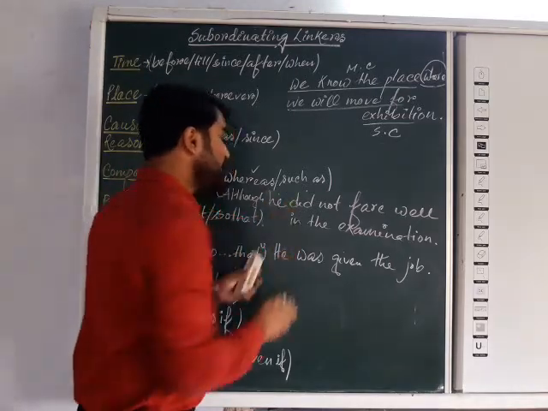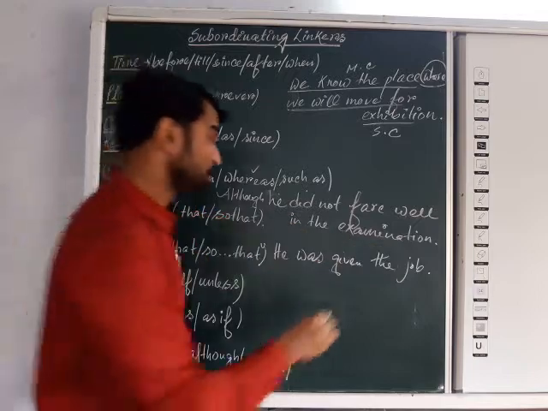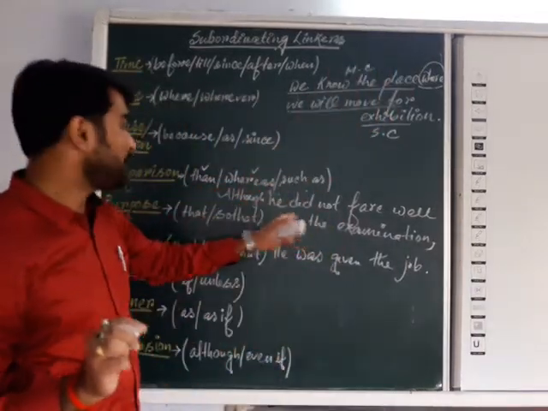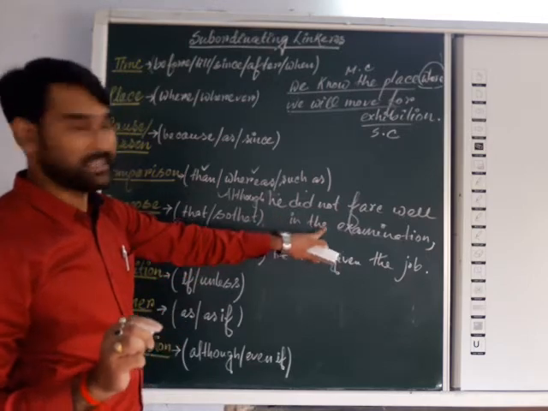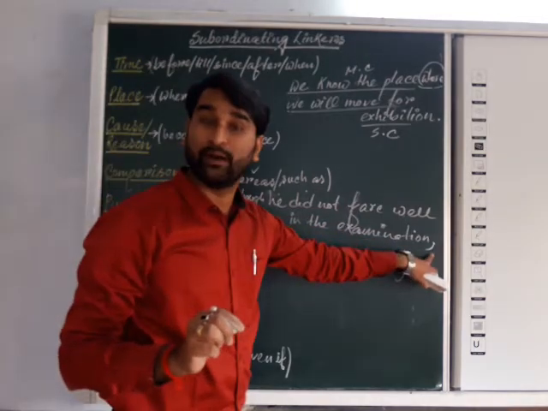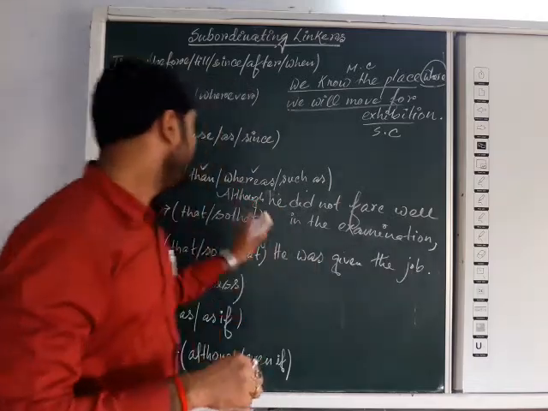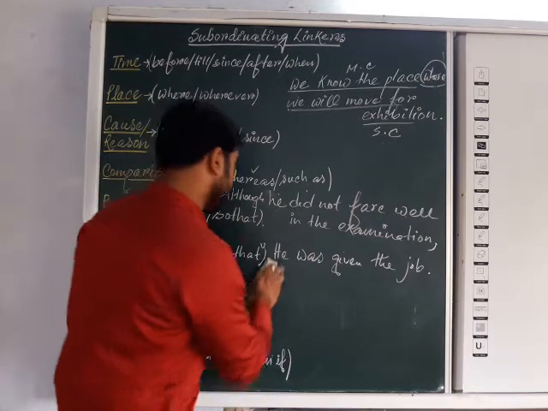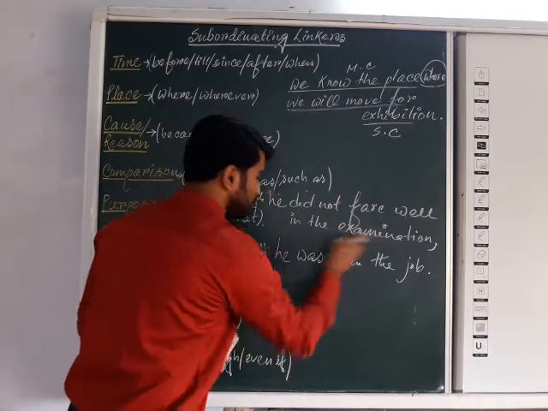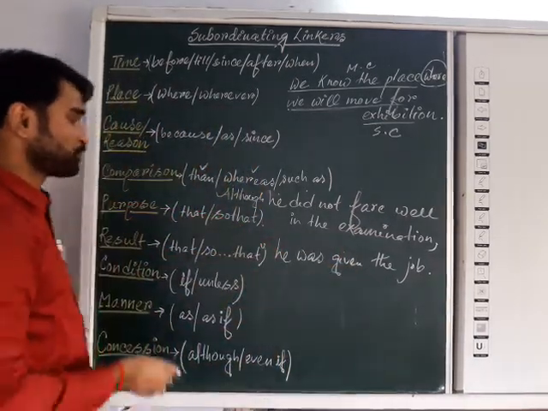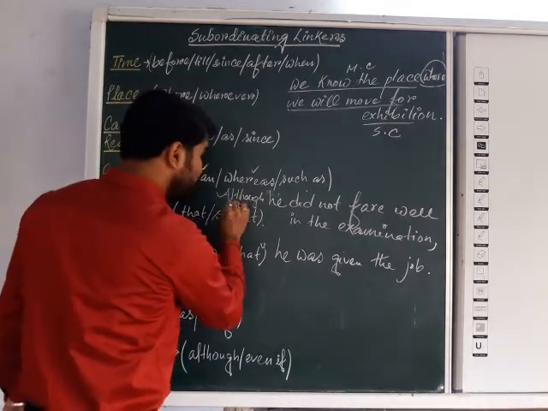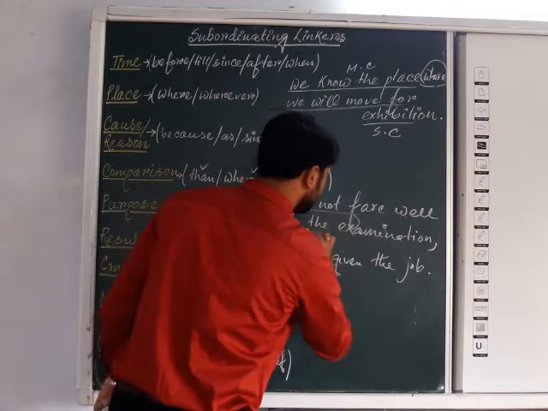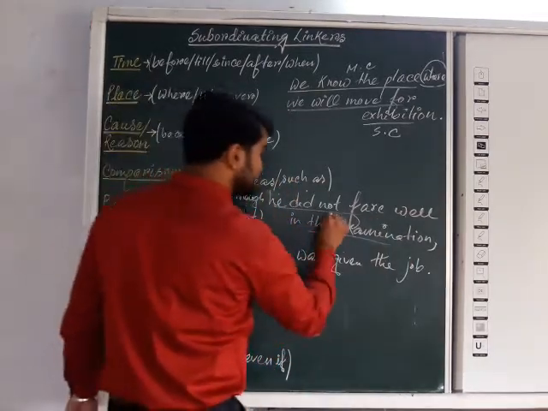he did not fare well in the examination. Whenever the linker is joined to the first part of the sentence, please put a comma after that clause. Now, although he did not fare well in the examination, comma, he was given the job. Here although is connected with this clause, so that's why it is the subordinate clause.